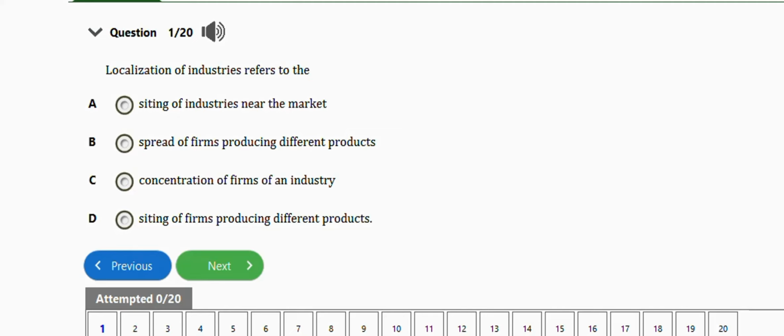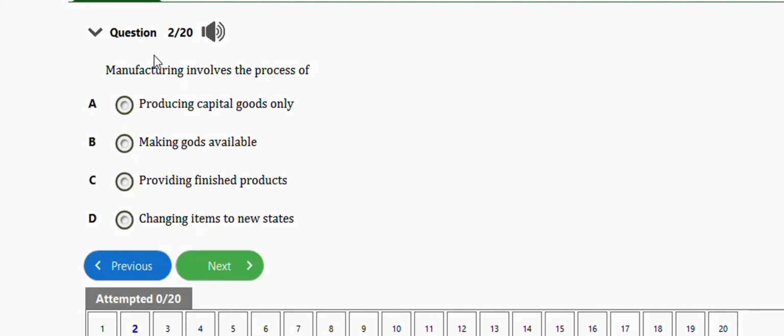The first question says, localization of industry refers to the: setting of industry near the market, spreading of firms producing different products, concentration of firms of an industry, siting of firms producing different products. So the right answer is option C, which is concentration of firms of an industry. Okay, very important.